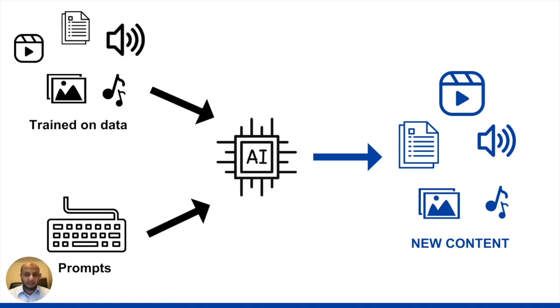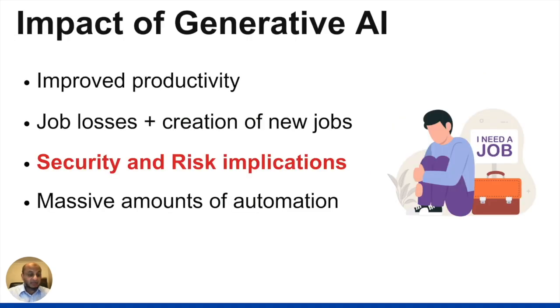All these things can be done, and this is what has been such a major game changer when it comes to generative AI, right? And what has been the impact? Productivity has gone through the roof, right? People could write 800 to 1000 word articles suddenly just through a simple prompt. They could generate images, they could generate video, audio.